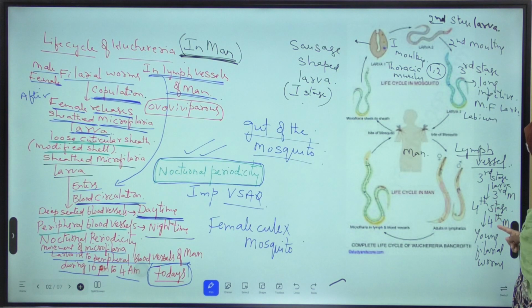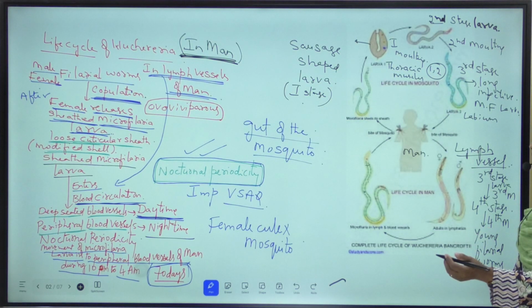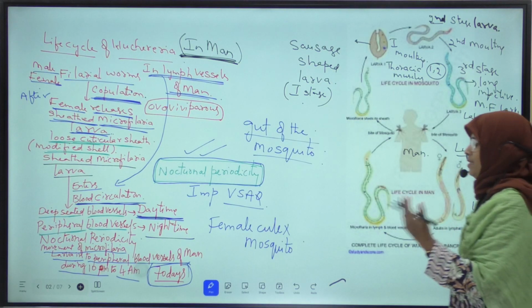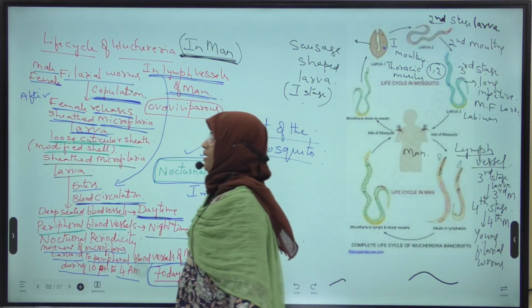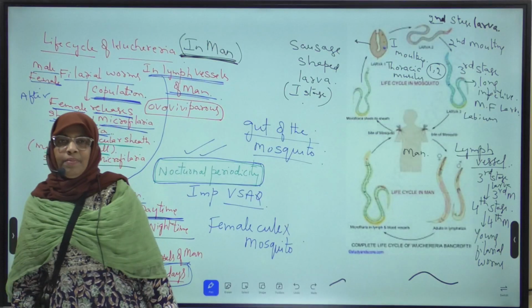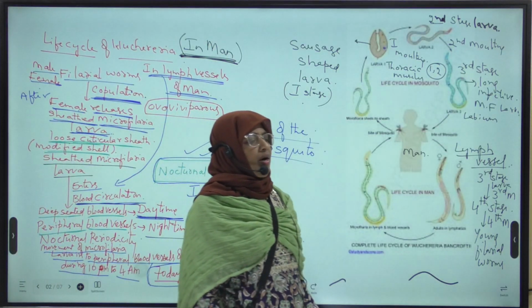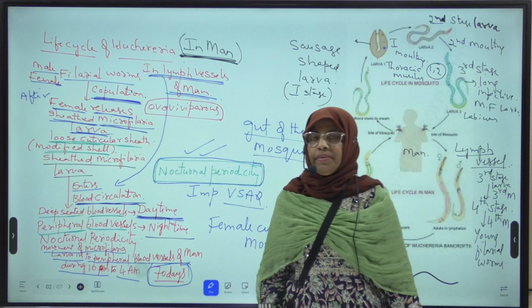Fourth stage larva undergoes fourth molting and forms young filarial worms. Later, these young filarial worms attain sexual maturity within 5 to 18 months and become adult filarial worms which occur in coiled conditions in the lymph vessels of man. Again, copulation takes place. Again, the life cycle is repeated. Okay, this is about the life cycle of Wuchereria bancrofti.